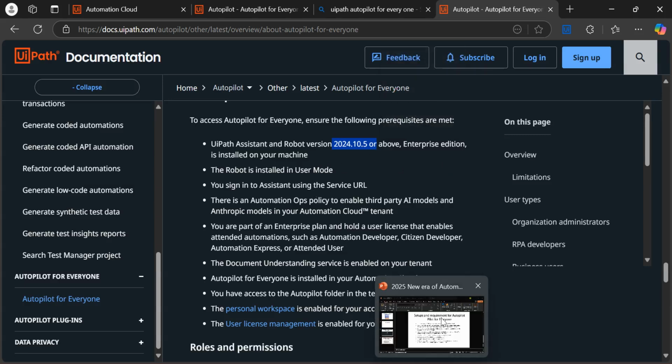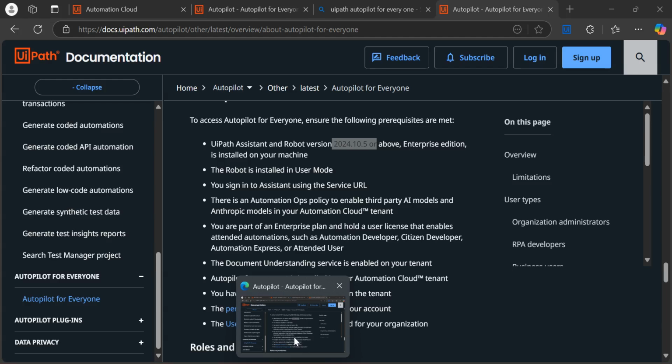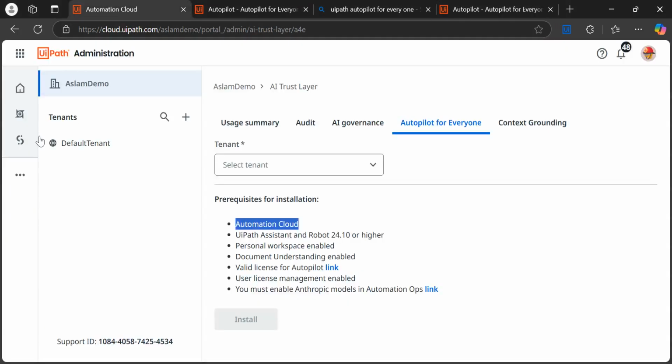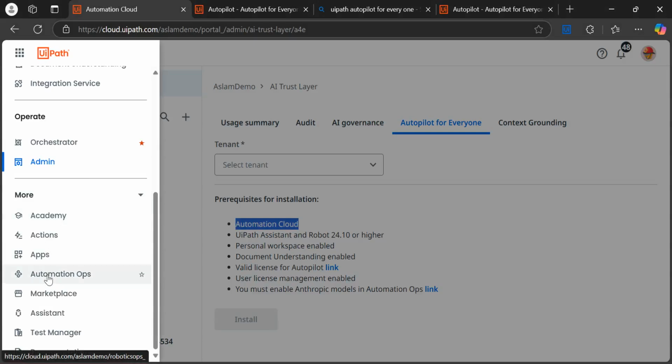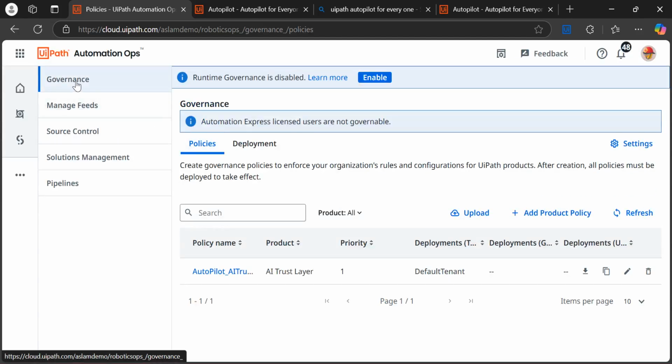Now the next point is, once UiPath Studio is installed, you need to come on this cloud, and here you need to open Automation Ops. Once you open Automation Ops, this type of dashboard is visible: governance, manage feed, source control, solution management, pipelining.